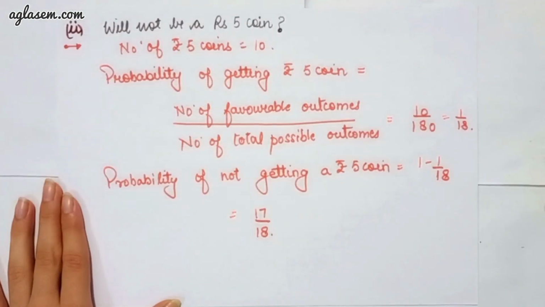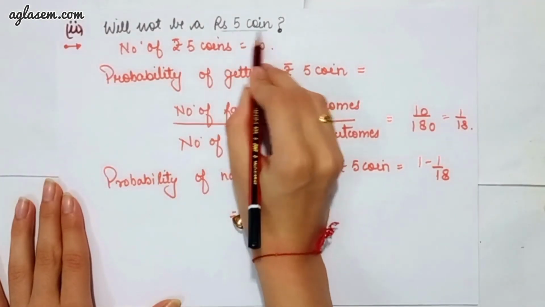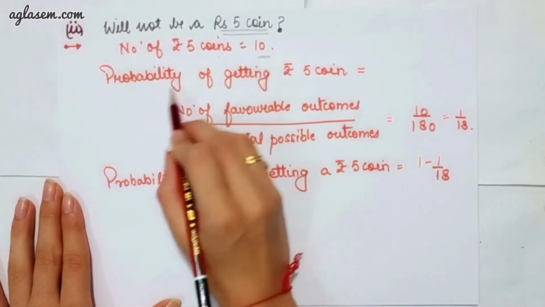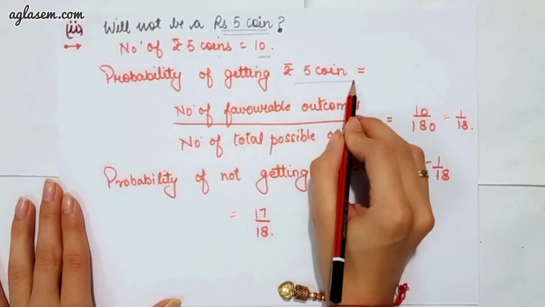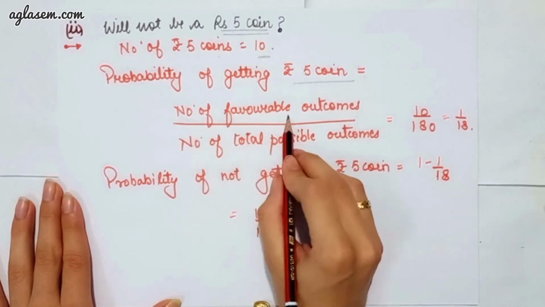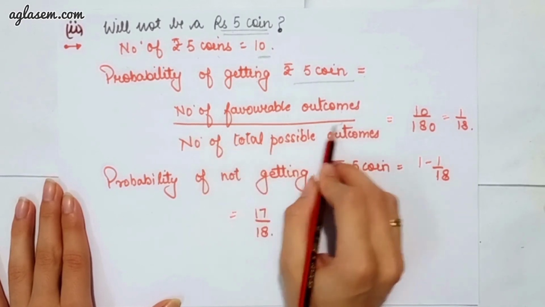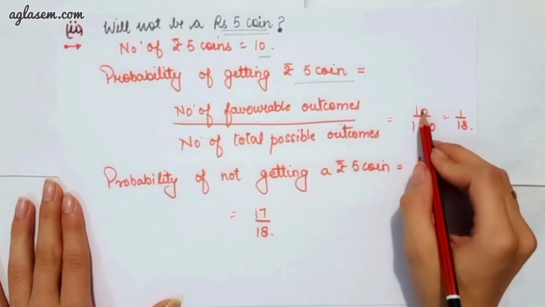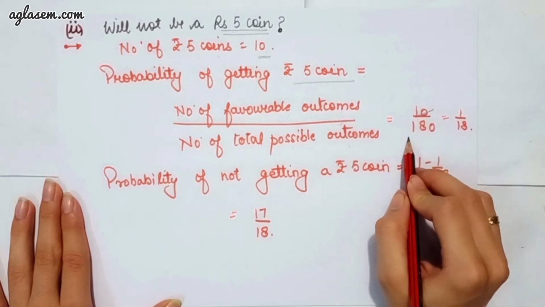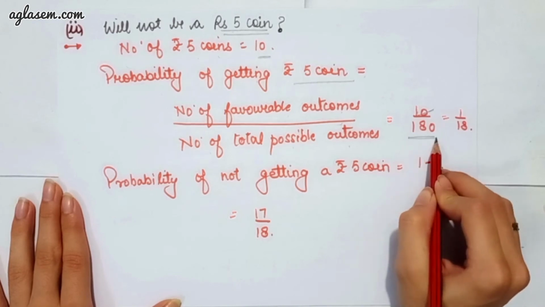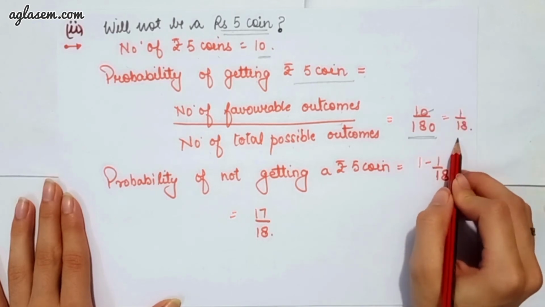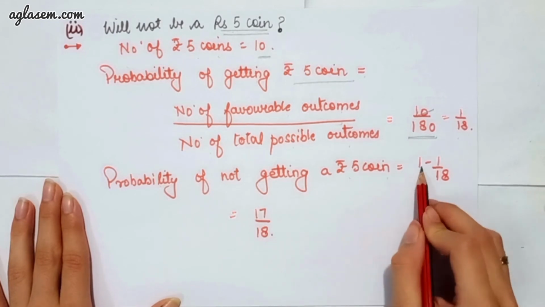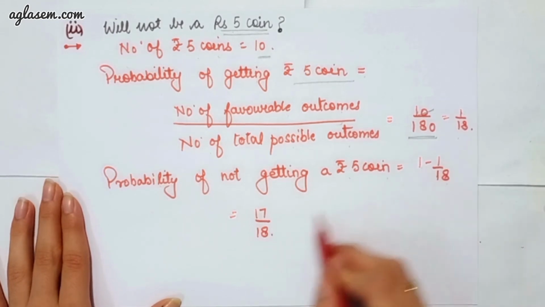The second part says, will not be a rupees 5 coin. So the number of rupees 5 coins are 10. The probability of getting a rupees 5 coin is equal to the number of favorable outcomes divided by the number of total possible outcomes. So favorable outcomes are 10 and we have to divide it by the possible outcomes, that is 180, which will give you 1 upon 18. So the probability of not getting a rupees 5 coin is 1 minus 1 upon 18, which will give you 17 upon 18.